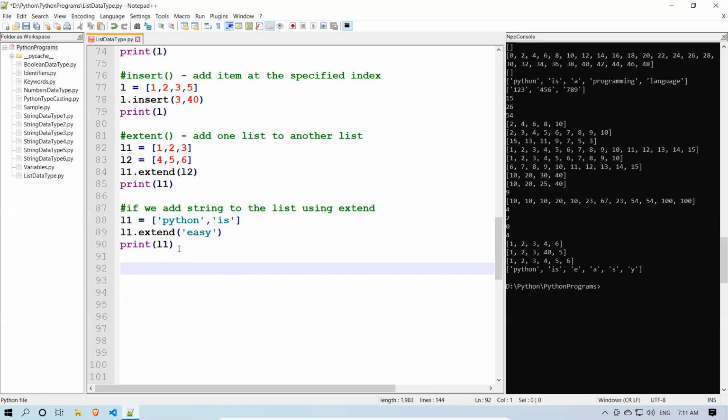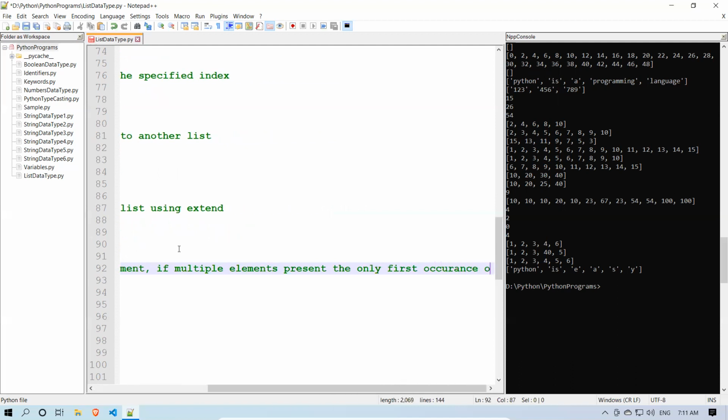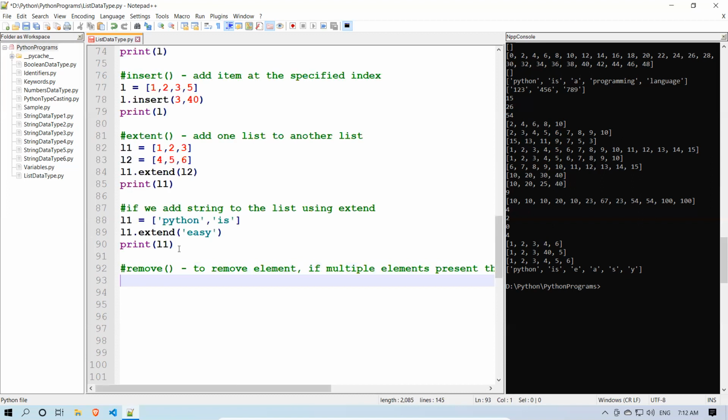Okay, so I want to remove some values from the list. Remove. To remove an element, if multiple elements are present, then only the first occurrence will be removed.